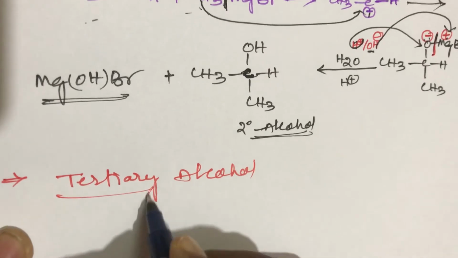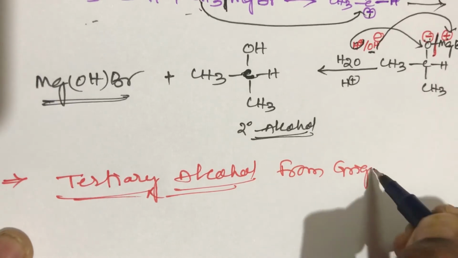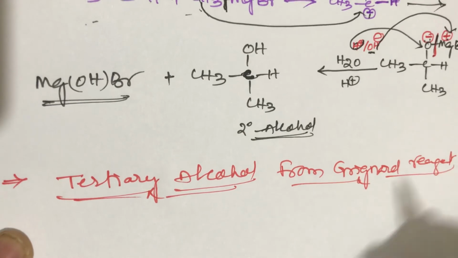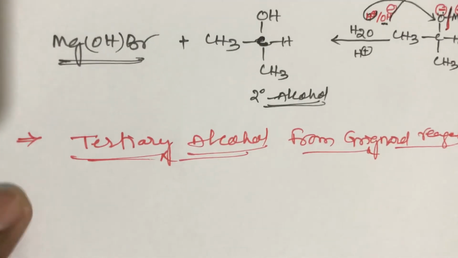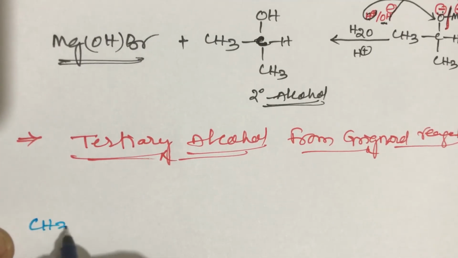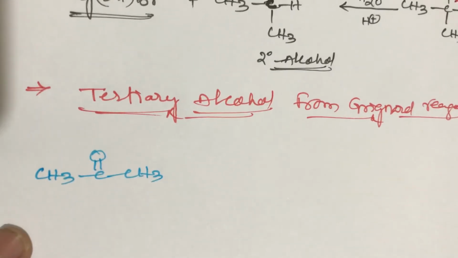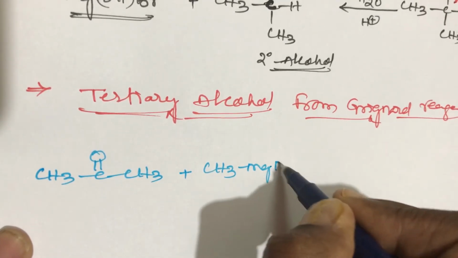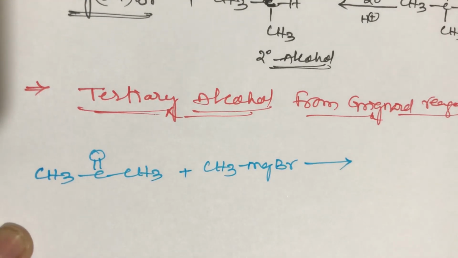Tertiary alcohols from Grignard reagent. So now take the example from Grignard reagent: when acetone, CH3 C double bond O CH3, reacts with methyl magnesium bromide, that is the Grignard reagent.